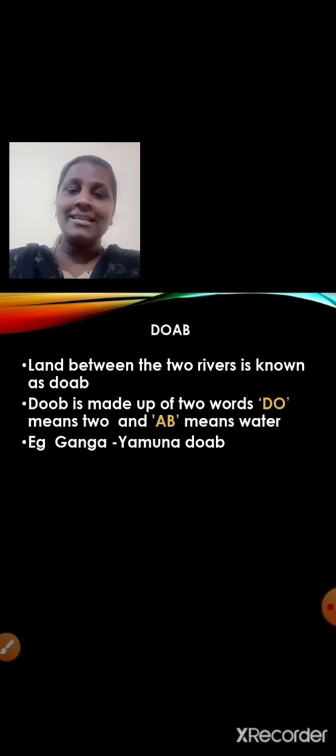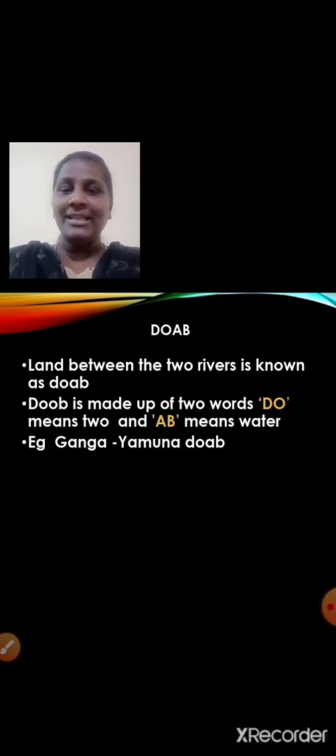Now let us learn about Doab. The word itself tells: do and ab. Do is a Hindi word, right, which means two. Ab means water. So land between the two rivers is known as Doab. Am I clear, students? Land between the two rivers is known as Doab. Doab is made up of two words. Do means two and Ab means water.